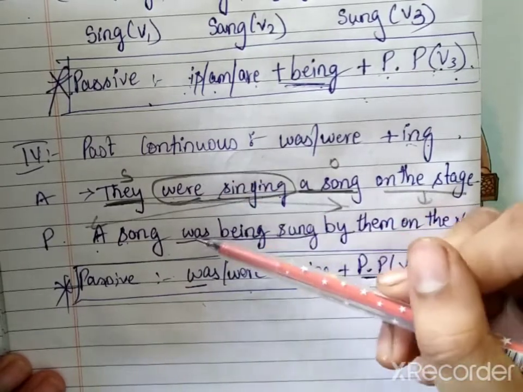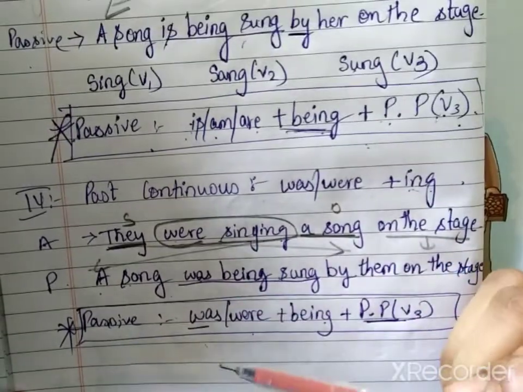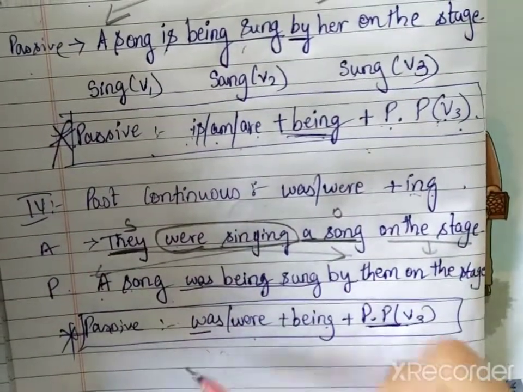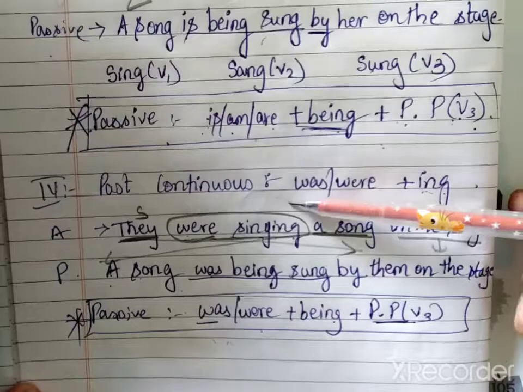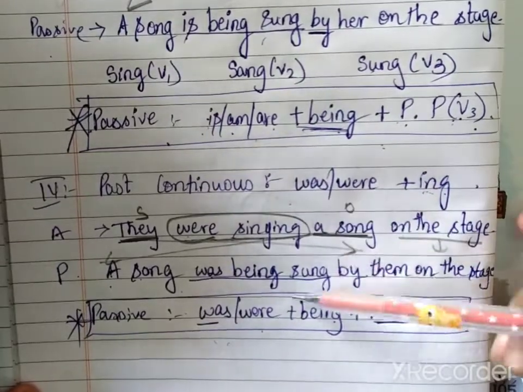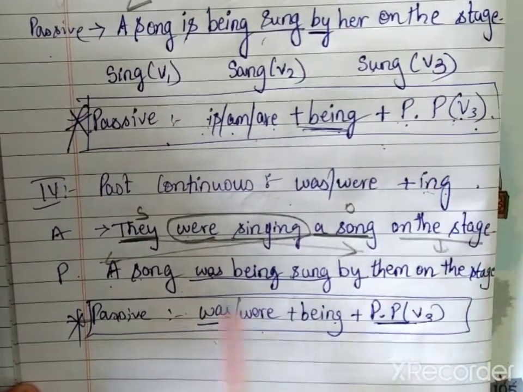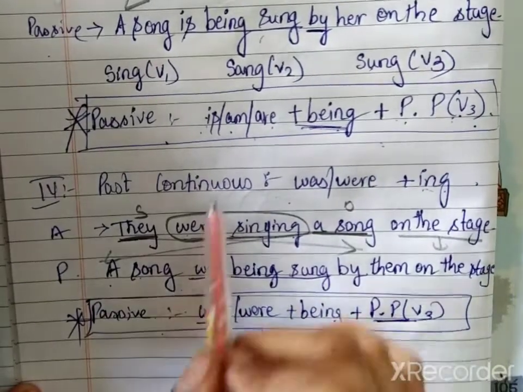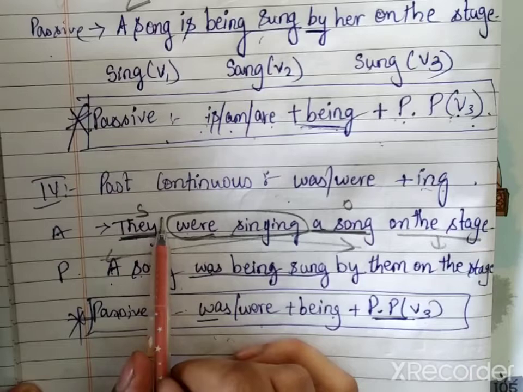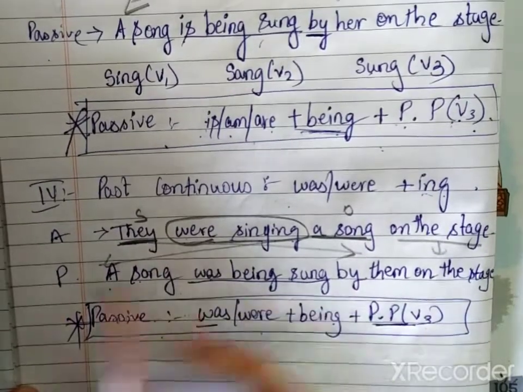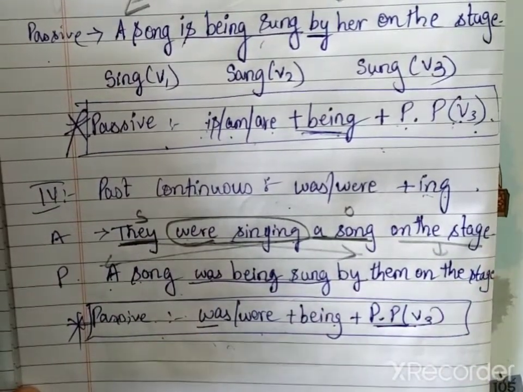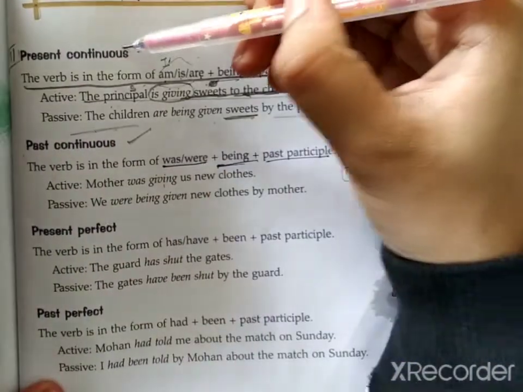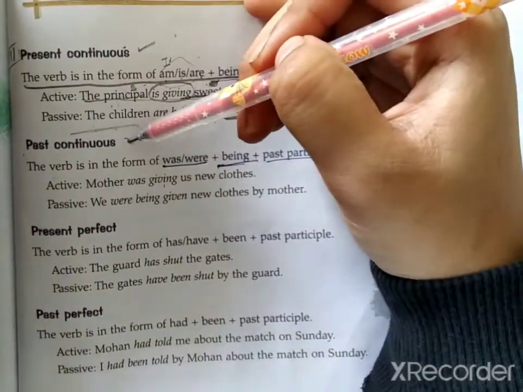Students, it is very much necessary for you to learn these formulas because next you will learn how to convert them from passive to active. तो कैसे पता चलेगा कि कौन सा tense हमें active में लिखना है? With this. पता है कि ये फॉर्मूला कब आता है? जब पास्ट कंटिन्यूअस होता है. तो हमें एक्टिव सेंटेंस कैसे बनाना होगा? पास्ट कंटिन्यूअस में बनाना होगा. सिंपल सेंटेंस दैट वी मेक. Right? So today what you have studied: present continuous and past continuous.